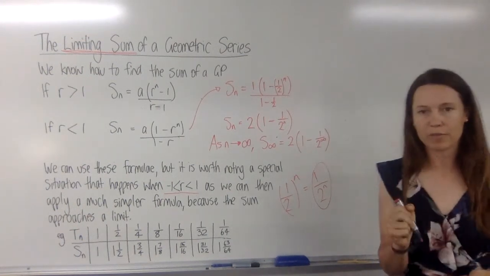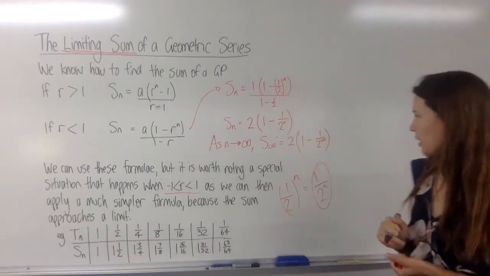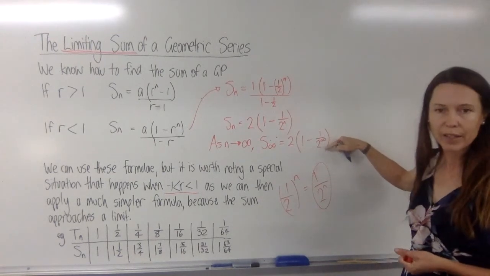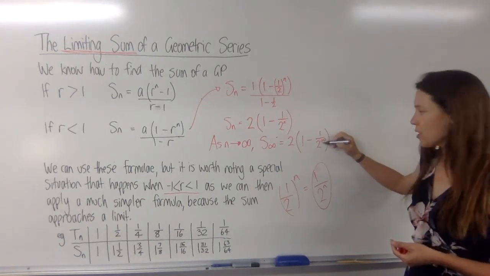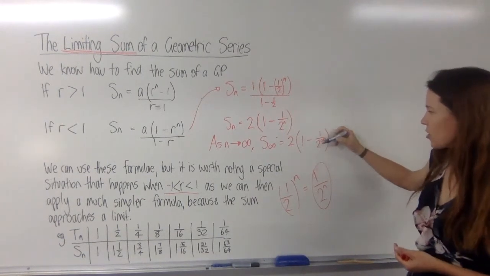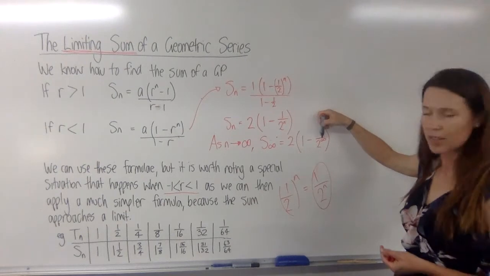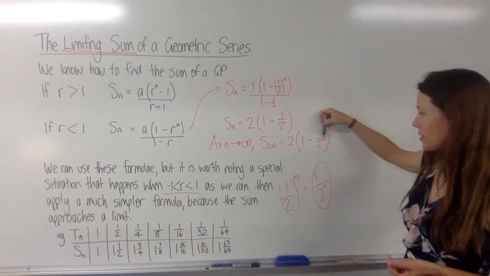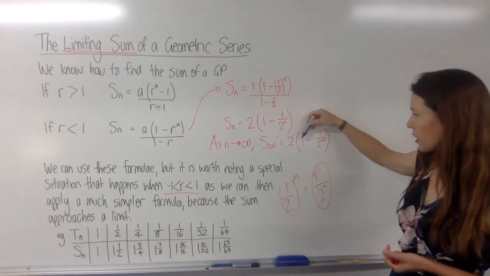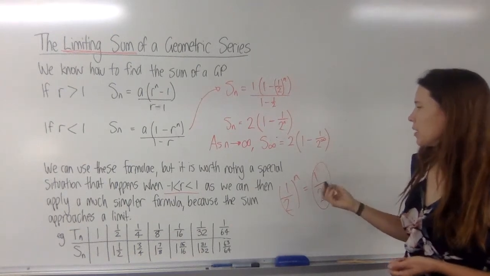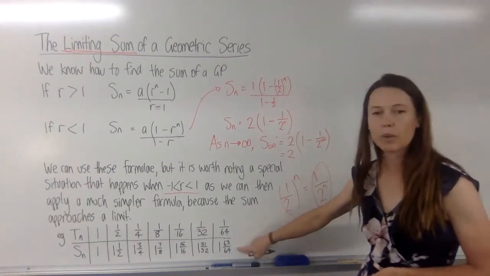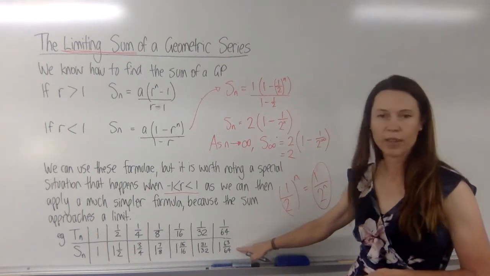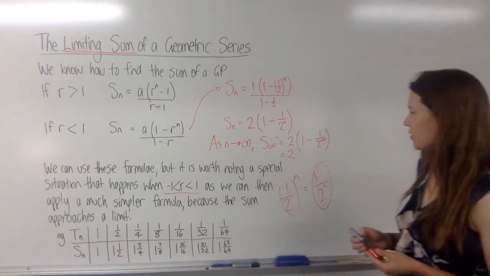Now, 2 to the power of infinity is obviously infinitely big, but 1 over an infinitely big number is virtually 0, isn't it? So what we're going to have here is really just 2 lots of 1 minus nothing. 1 minus 0 is just 1. So really, we're going to approach 2. So what we can say is that our sum is going to approach 2, and that's exactly what we expected by just looking at the table of values and having a bit of a guess.